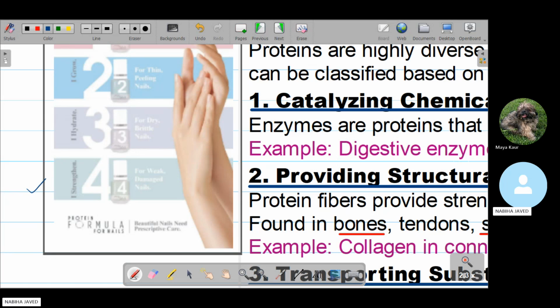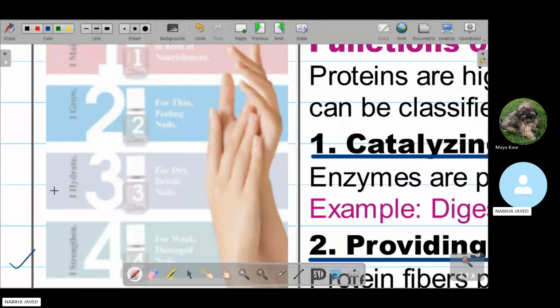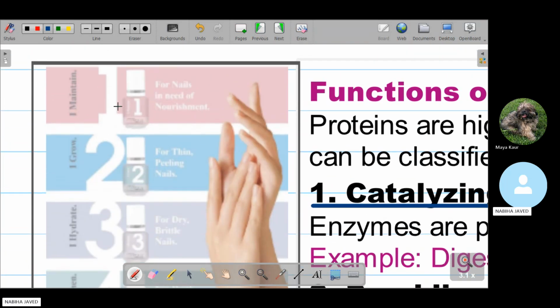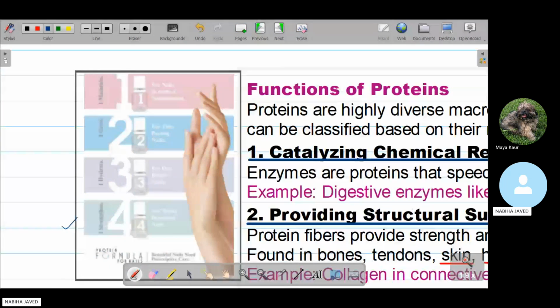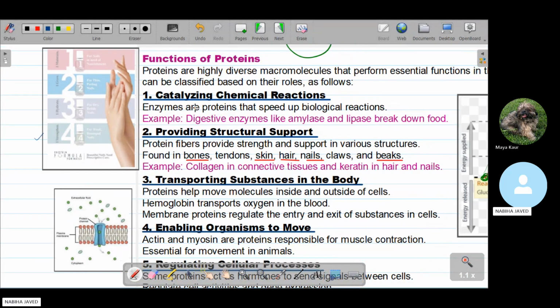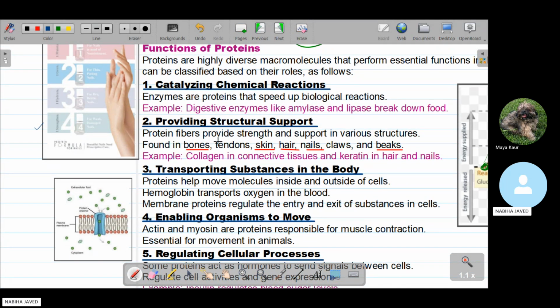The second function is hydration: for dry and brittle nails, it hydrates the nails. The third function of keratin is growth: for thin and peeling nails, it helps them grow. And the last function is maintenance: it maintains nail growth, and for nails in need of nourishment, it maintains the nourishment. So proteins provide structural support to the different areas, regions, and components of the body.